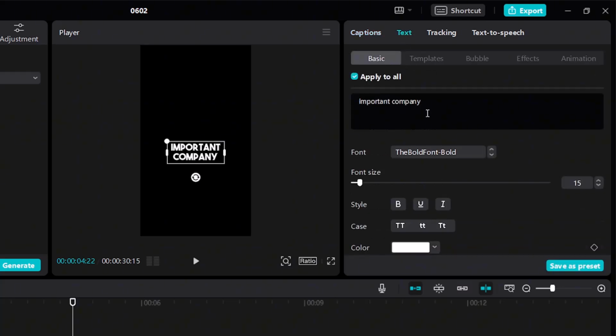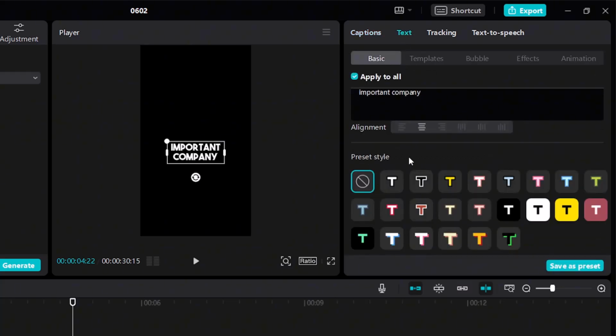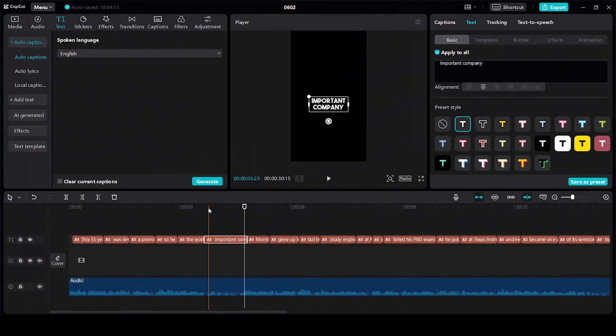Next, go back to text. Over here, we have the option of selecting a preset style. The first two ones are the most popular ones. I'm going to use the first one. So we are done with the subtitles. Now let's start working on the main part.